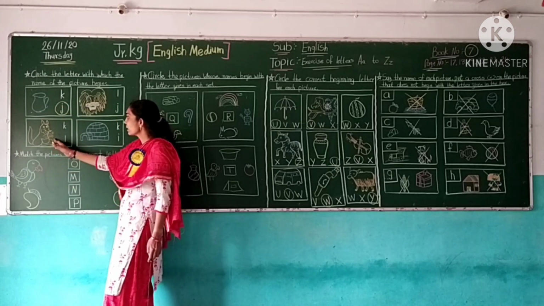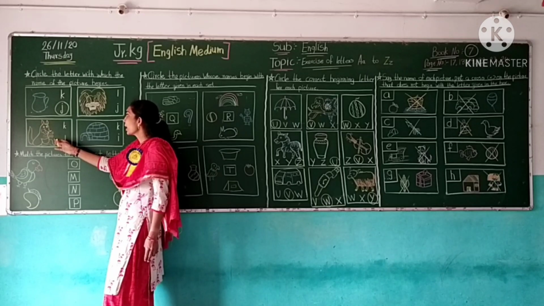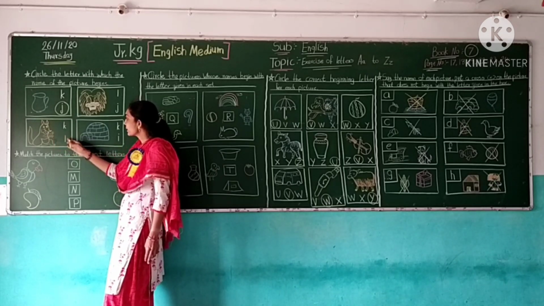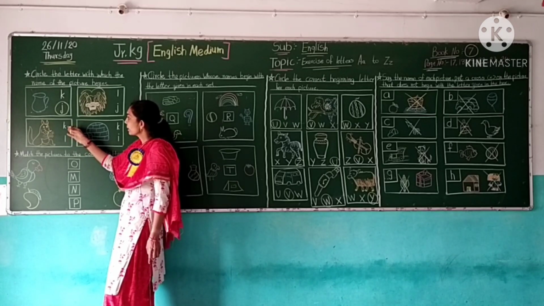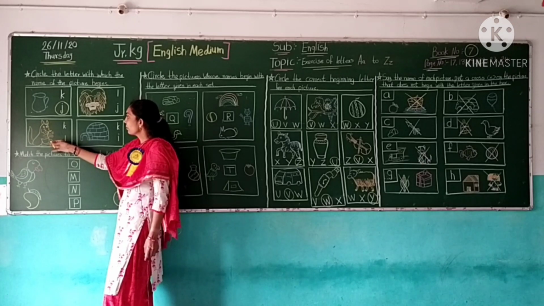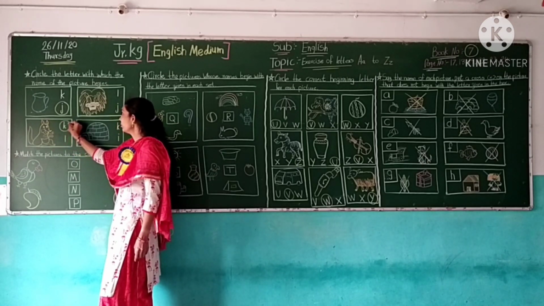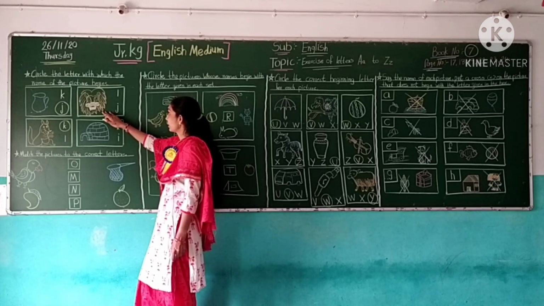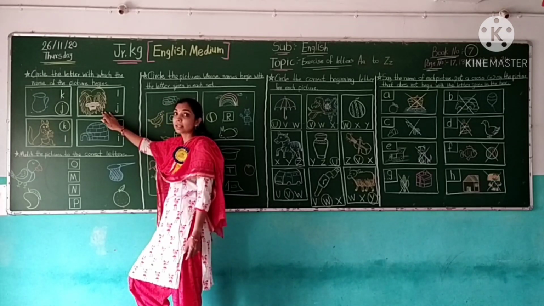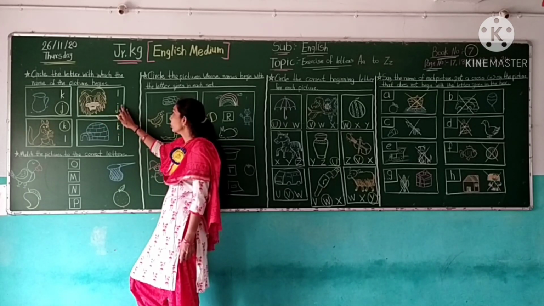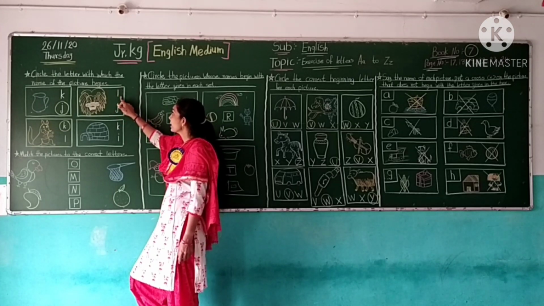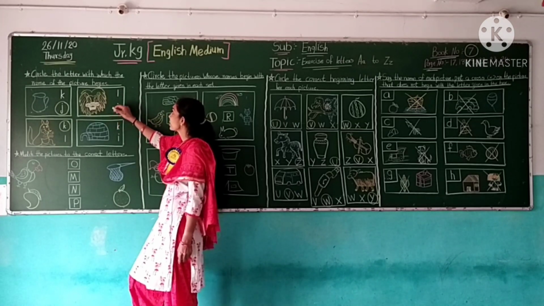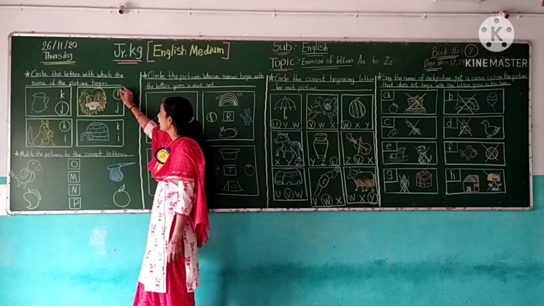Now the next picture is kangaroo. Kangaroo starts with the letter K. This is letter K. No, this is letter K. Yes, K for kangaroo. Now the next picture is lion. This is lion. Lion starts with the letter L. So this is letter L. No, this is letter L. Yes, L for lion. So circle the letter L.